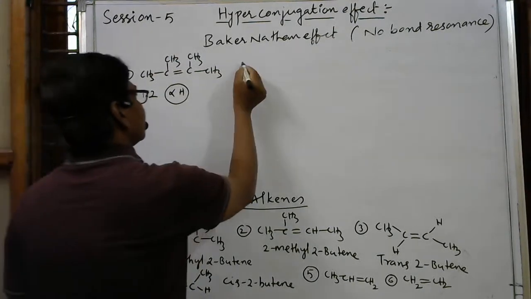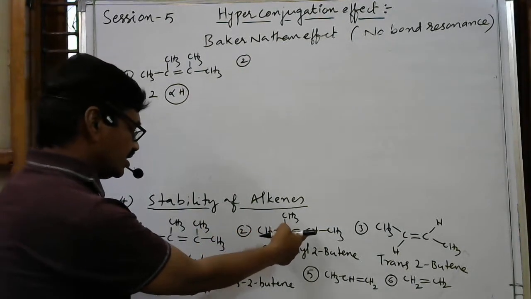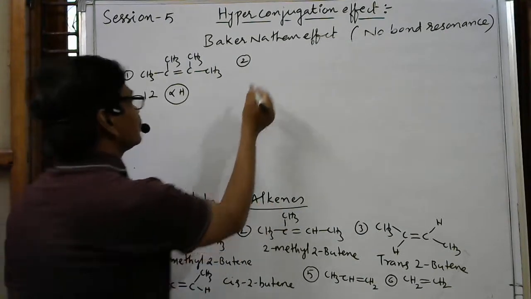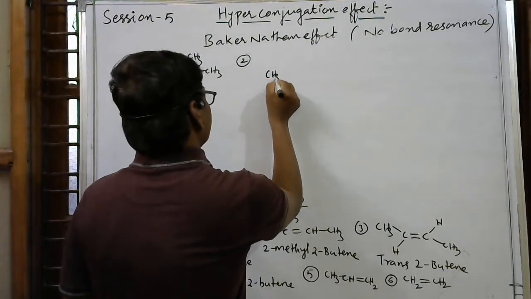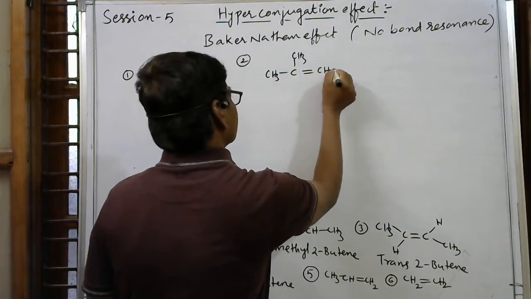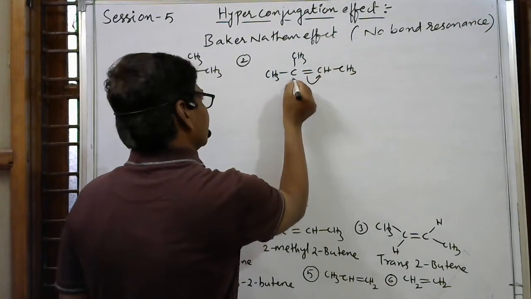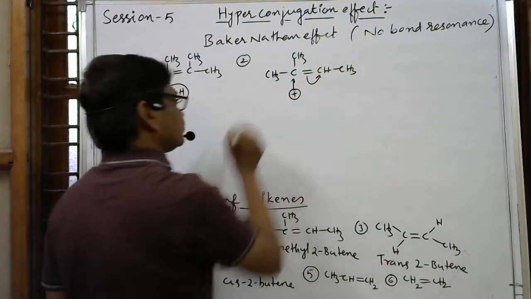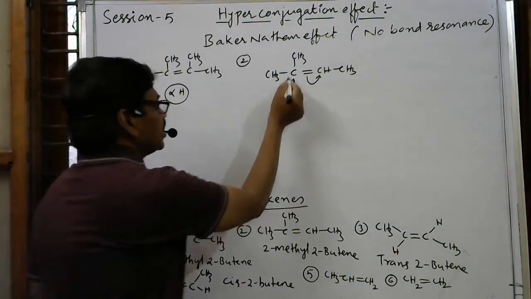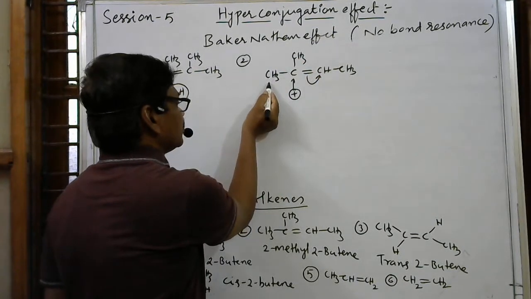Then the second one, if you observe: CH3, C, CH3, double bond, CH3. Whenever this bond shifts here, this carbon will get a positive charge. This positive charge can be compensated by 3 hydrogens from this methyl group and 3 hydrogens from this methyl group.